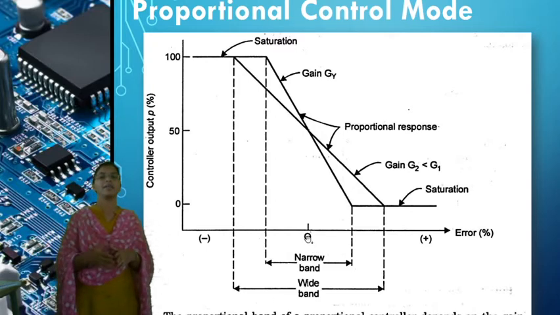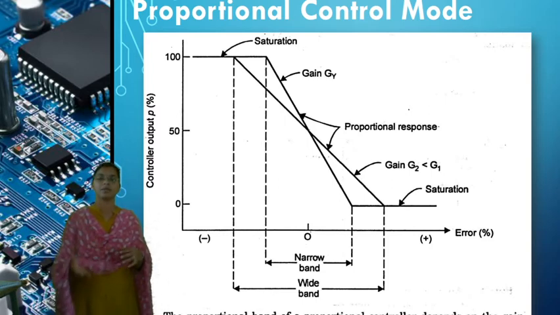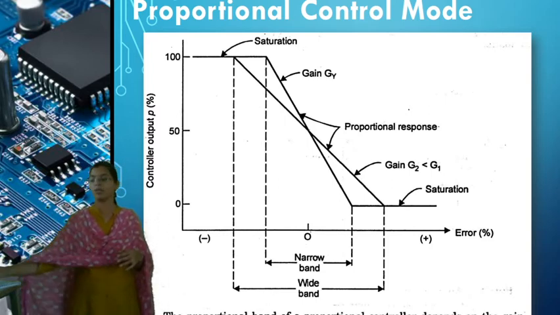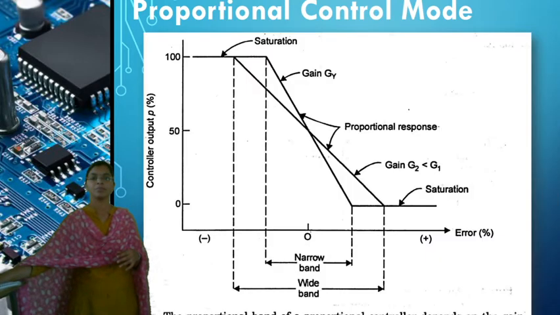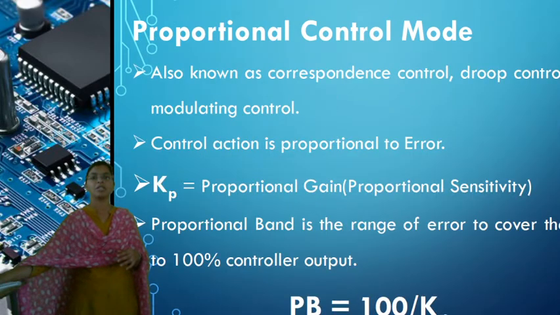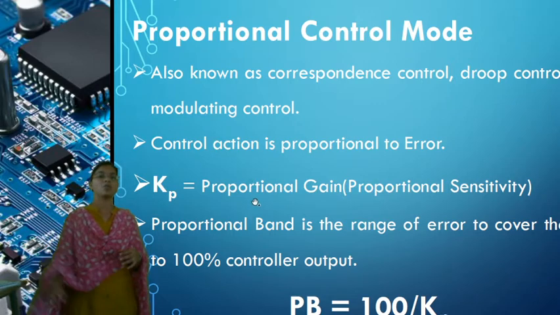We can relate the proportional band with the proportional gain. What is proportional gain? Kp is called the proportional gain.